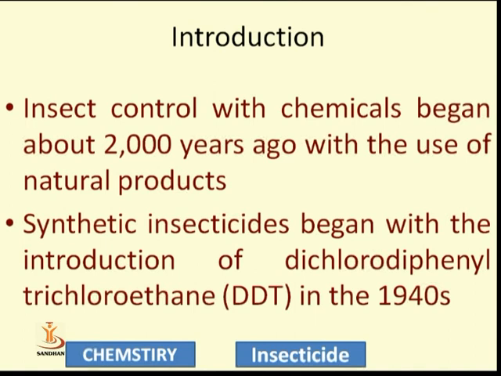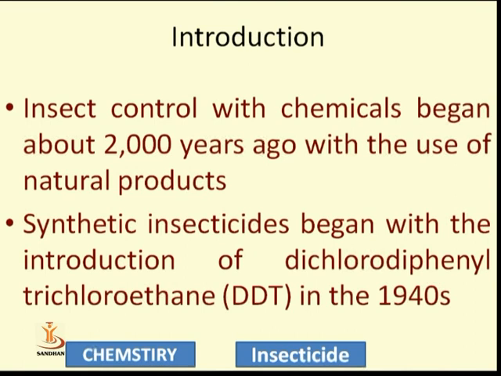We are all familiar with neem. Neem leaves we can use for the protection or preservation of grains or other seeds. That is a natural product. So insect control with chemicals began about 2000 years ago with the use of natural products.